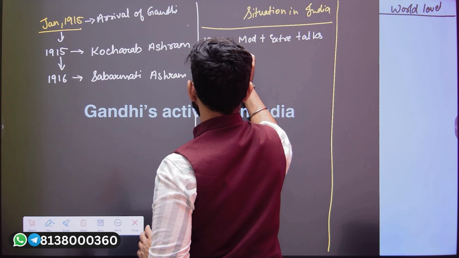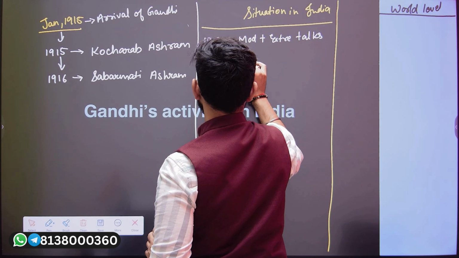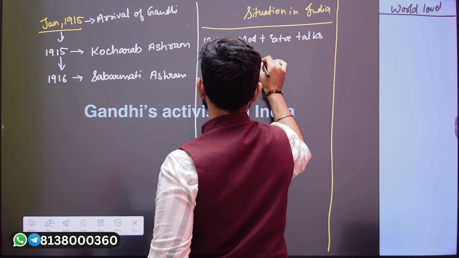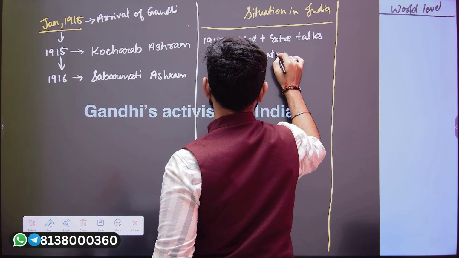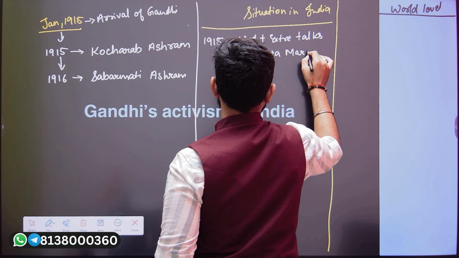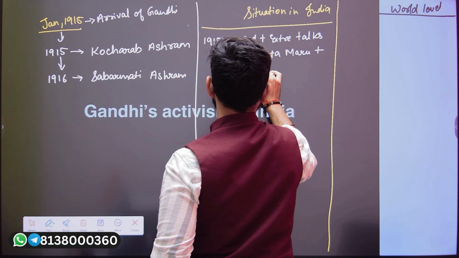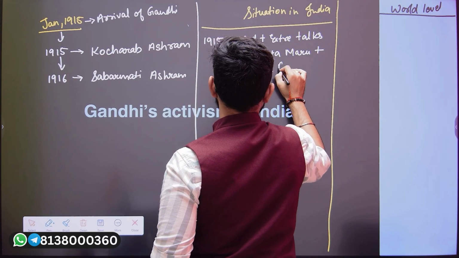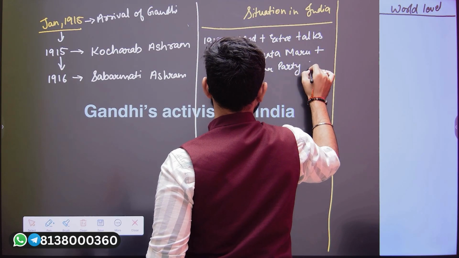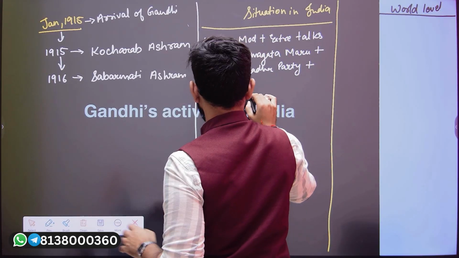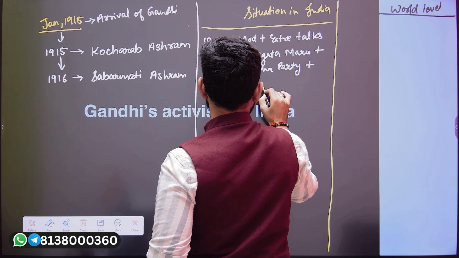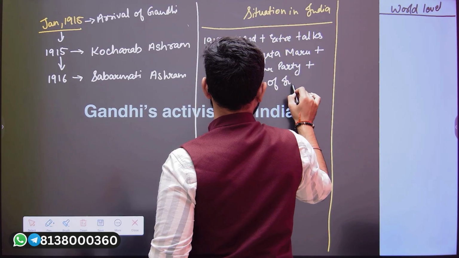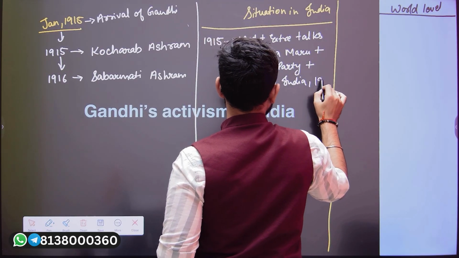Then another aspect of the situation in India was the Komagata Maru incident, plus the Ghadar Party, plus the Defense of India Act of 1915.